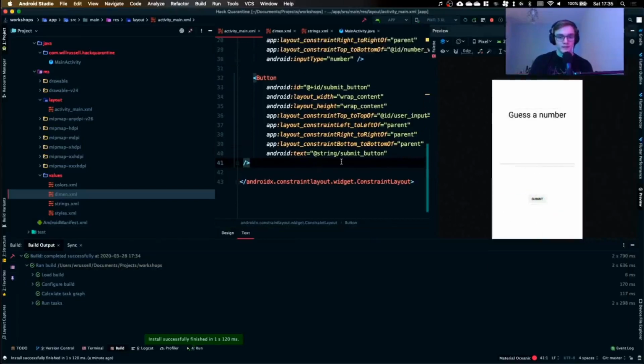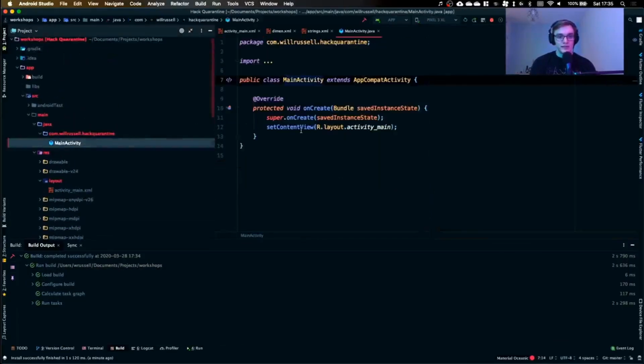So let's now put that bit of code in. Now let's get to writing some Java code. So we'll hop over to our main activity. There's already a method in here. This method is called onCreate. This takes a bundle, which is something that you can look up later, and it calls the parent class onCreate and hands over the same argument.